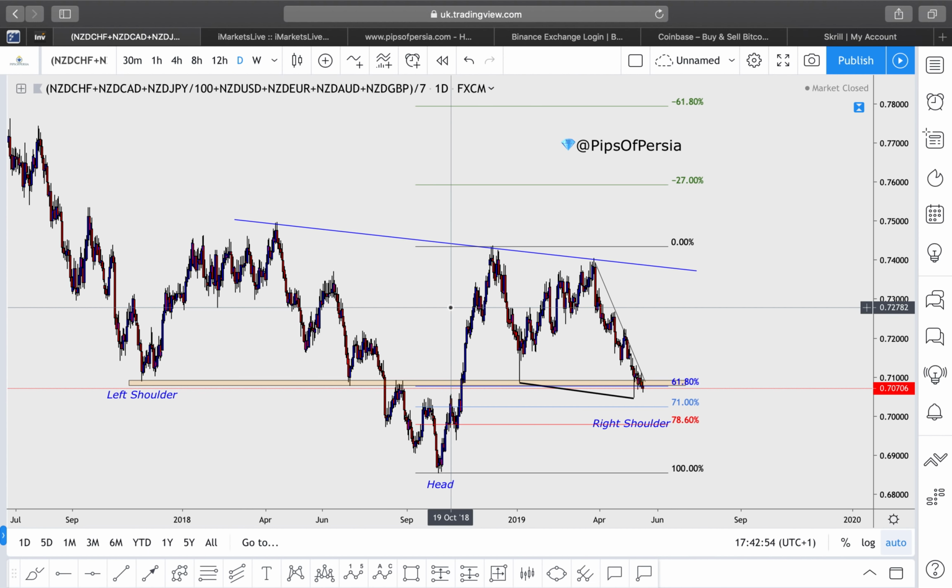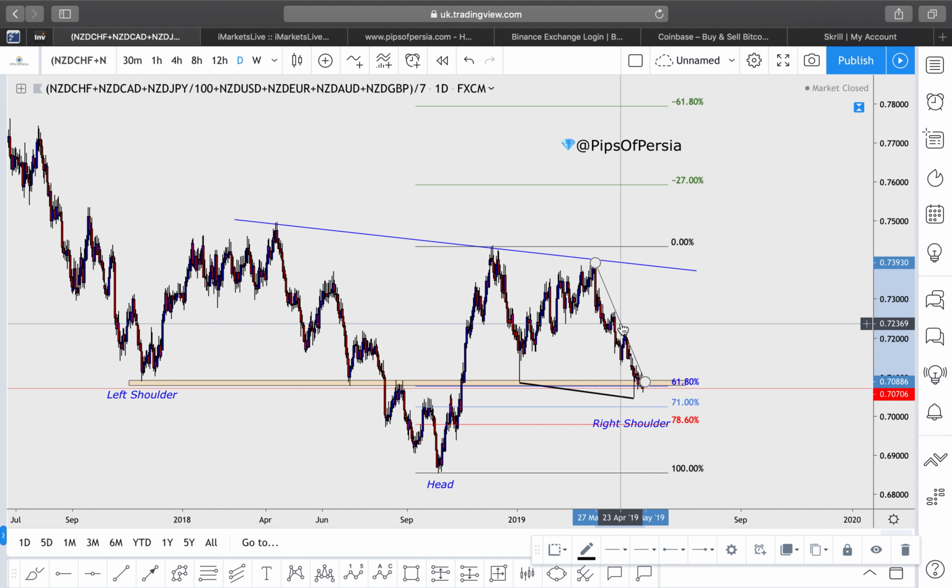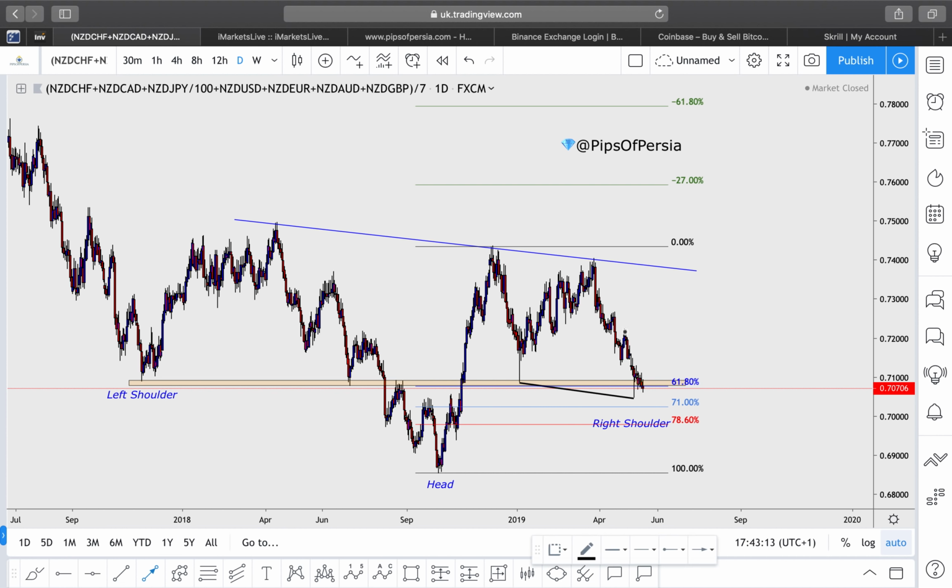It's interesting because Australian dollar and New Zealand dollar, the majority of the time, go the same way. But we did see a very bearish Australian dollar last week. However, New Zealand dollar didn't really follow. So I do believe that New Zealand dollar has actually tapped off the demand zone a little bit earlier than Australian dollar. But I do believe both currencies can be looking to go very bullish this week or next week.